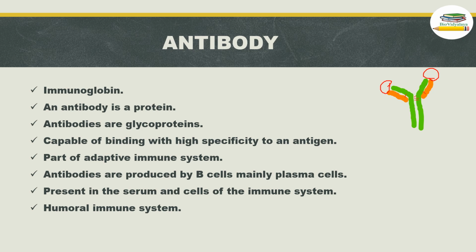These antibodies are present in the serum and the cells of the immune system. That means the secretory antibodies are present in the serum, and it is also present on the surface of B cells. There are two types of antibody, secretory antibody and membrane bound antibody. These are present in the serum and cells of the immune system. These antibodies are the part of the humoral immune system.